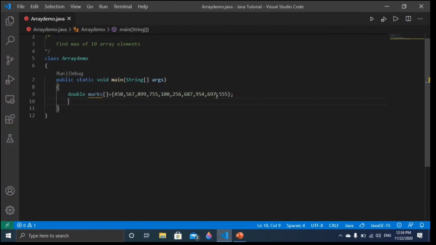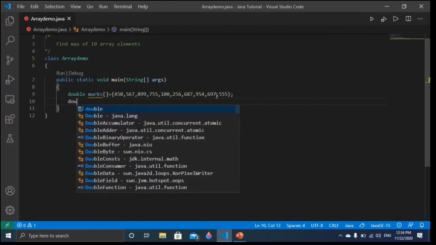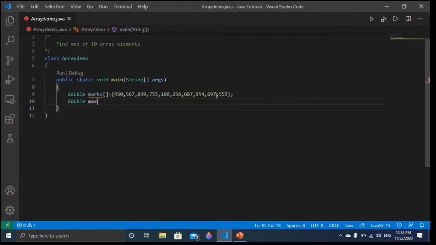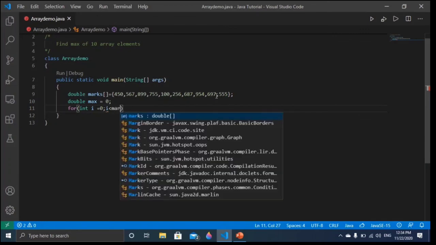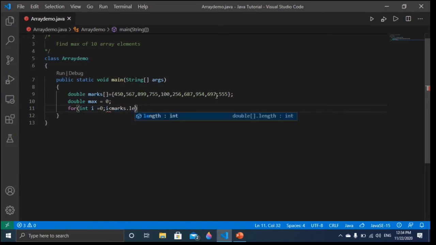For that we have to take one variable. Let me take double max, and initially we have to put 0 inside that. And what have to do, friends? We have to use a loop over here, for int i is equal to 0, i less than, and as I told, instead of writing the size of the array, there is one property, let me show you, marks.length.